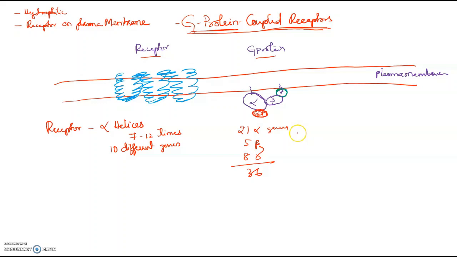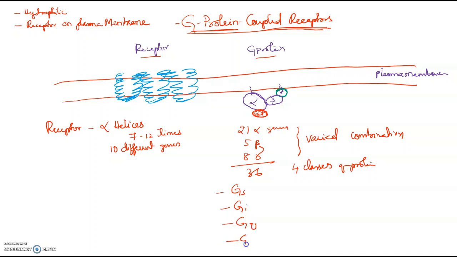These in varied combination will form 4 classes of protein. Okay, what are they? First class is GS, second one is GI, third is GQ, and fourth is G12.